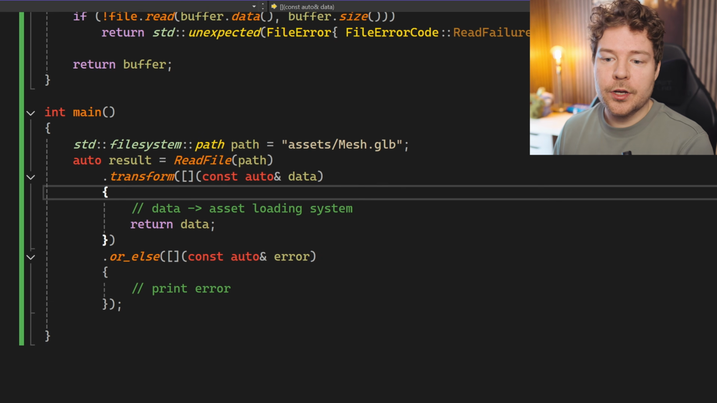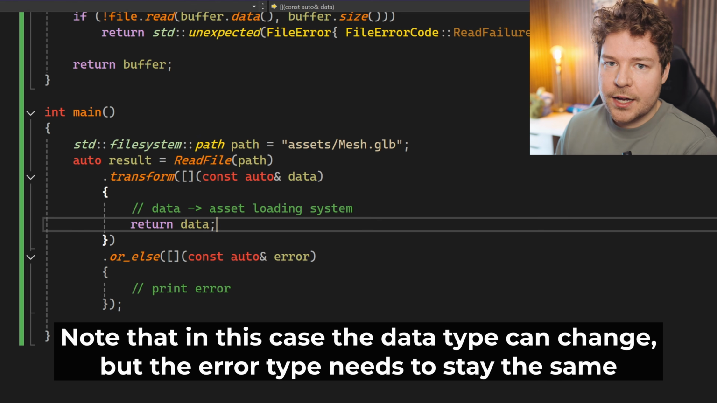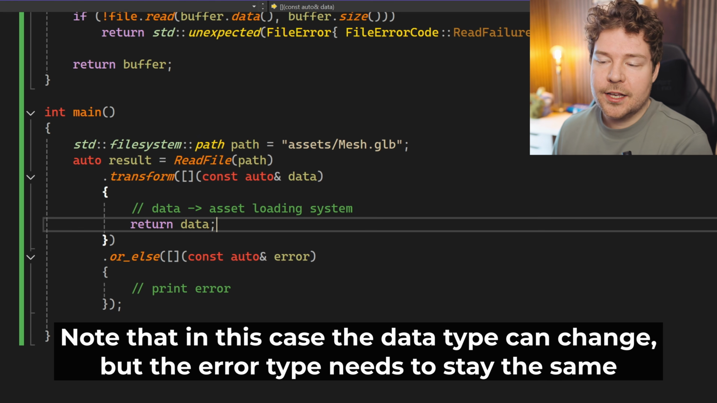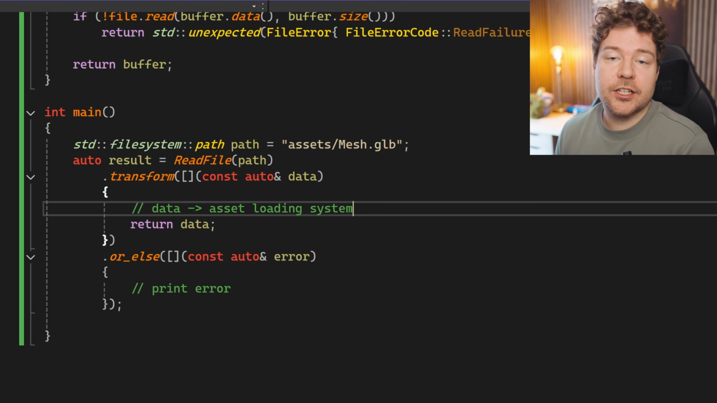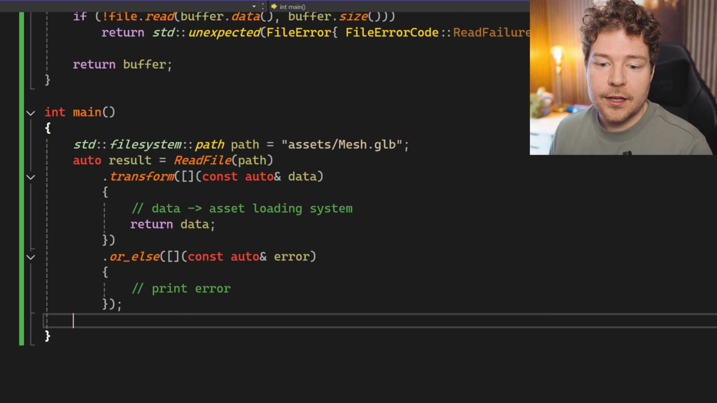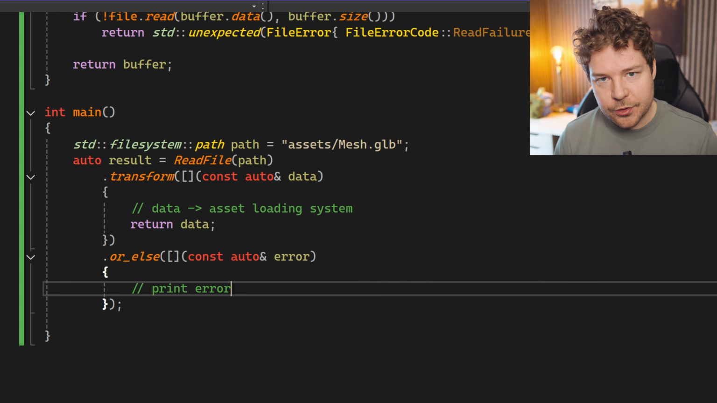Whereas if I wanted to do something else, such as for example, parse that data, and then maybe that returns the expected result or an error code, and then I want to wind up in here. If I had wanted to chain together multiple expected calls here and then handle any of them failing inside this or else function, then that's when I would use and then.